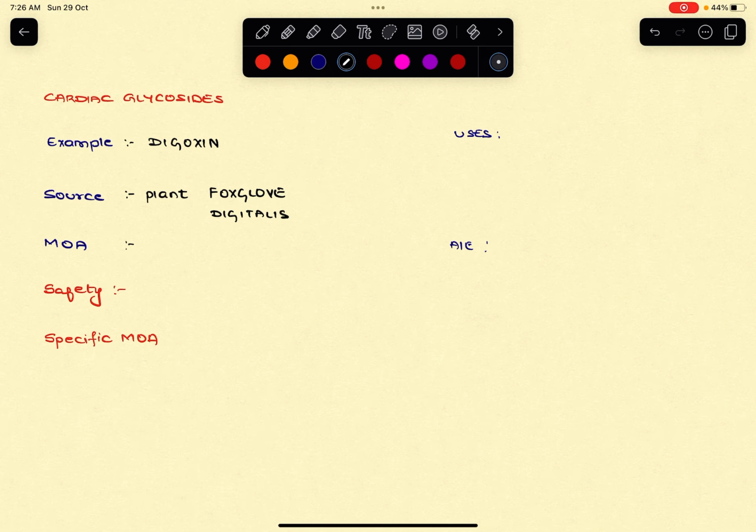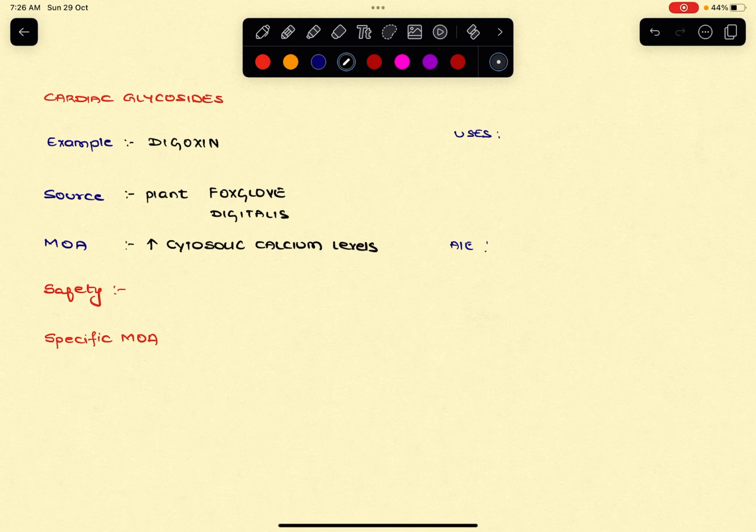So what is the basic mechanism? The basic mechanism here is that digoxin will increase, please remember, the cytosolic or cytoplasmic calcium levels or concentration.